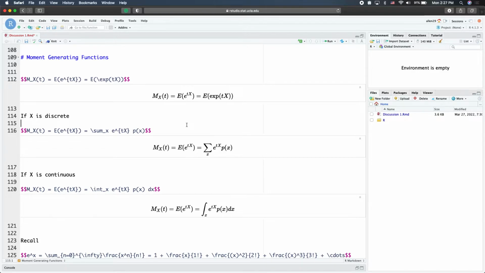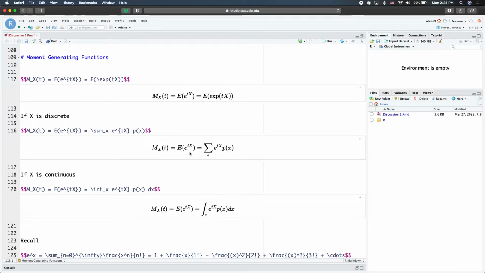Okay, so that's the definition of the moment generating function. It also involves expectation, so we again have two cases: the summation over all possible x, and the integral over the support of the particular random variable x with its corresponding PDF or PMF.